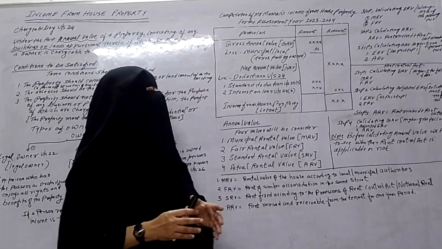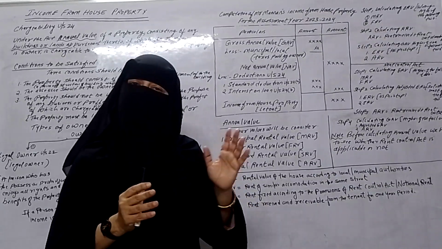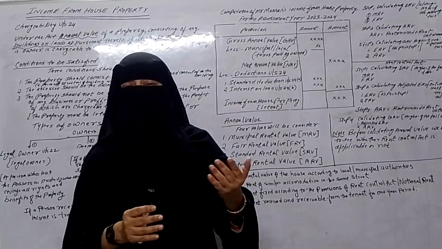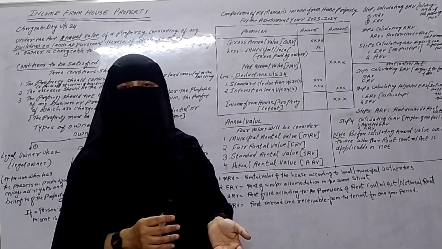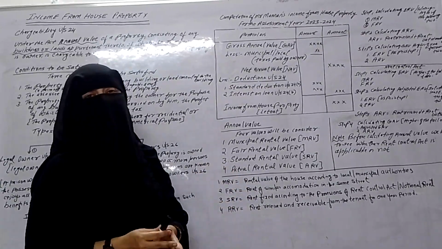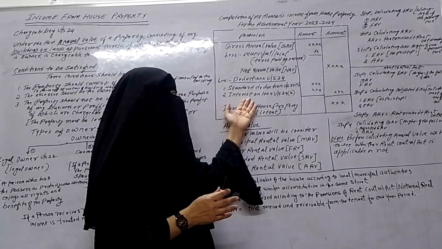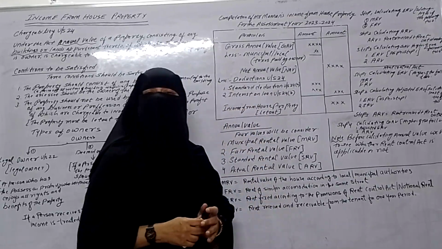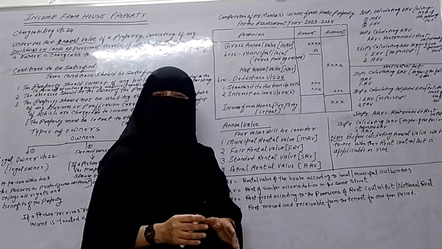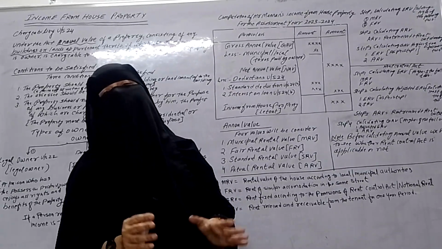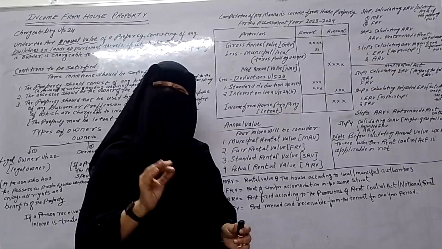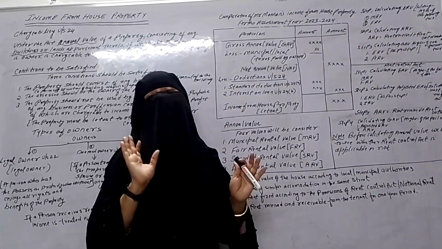Interest on loan: if the assessee took the loan to purchase the house, construct the house, repair the house, or reconstruct the house, in that case interest on loan is allowed for deduction under section 24(b). Interest on loan is allowed on due basis as well as payment basis. Both interest on loan paid and interest on loan due are allowed for deduction.